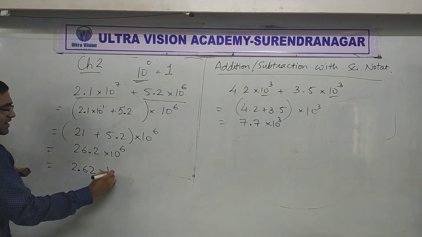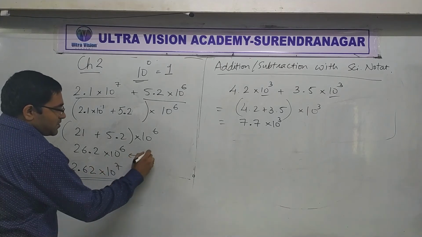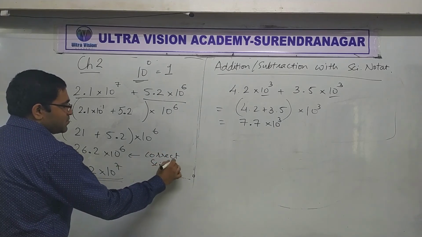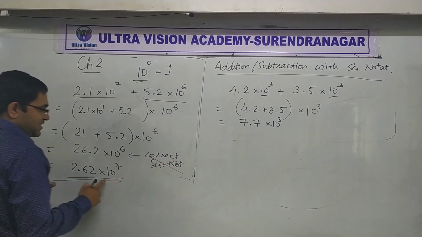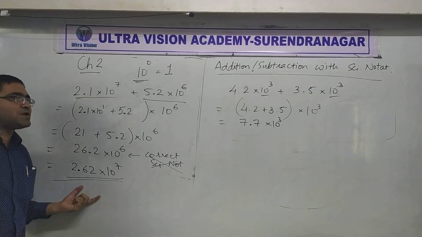2.62 into 10 raised to 7. Did you understand? This is the final answer. 2.62 into 10 raised to 7. Okay, this is also correct. See, the earlier one is correct, but it is not in scientific notation. And this one is correct and it is in scientific notation. Fine, both are right. It's not like the other answer is wrong, but generally we prefer scientific notation. Got it?